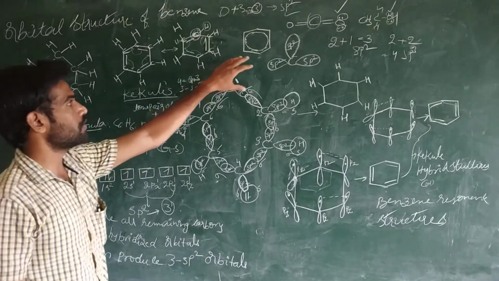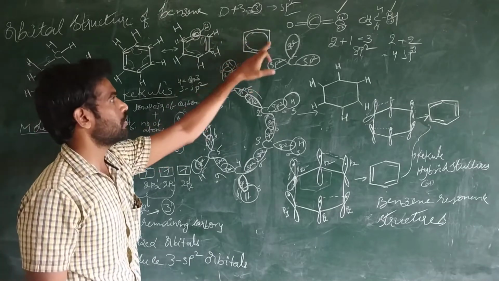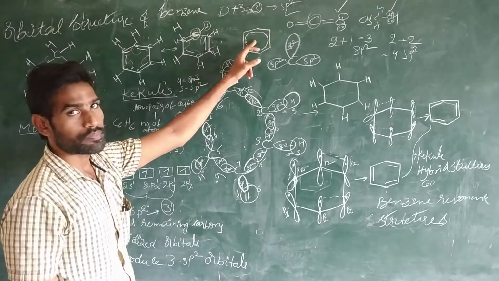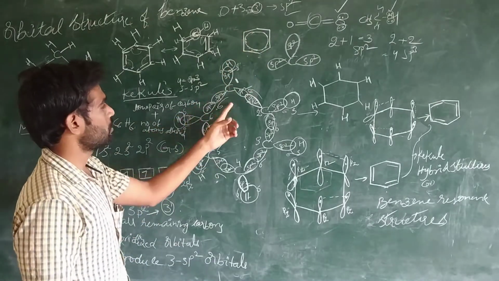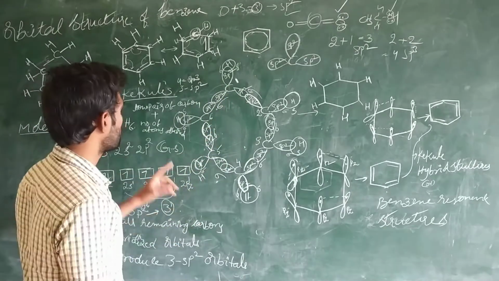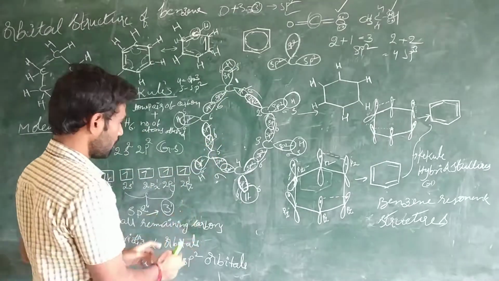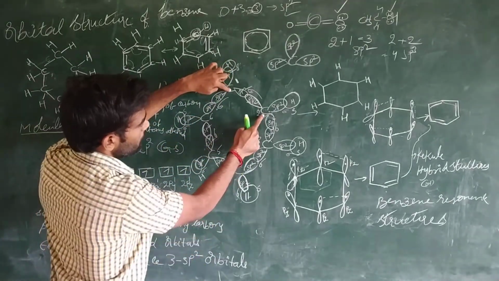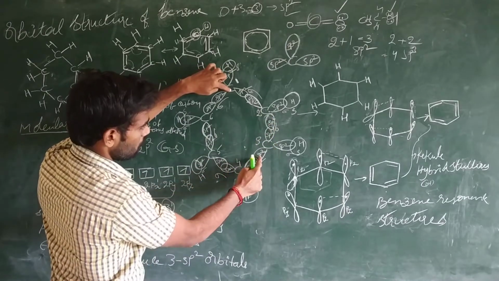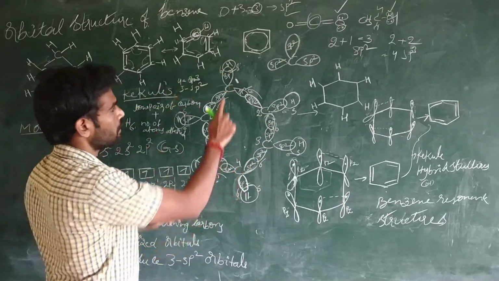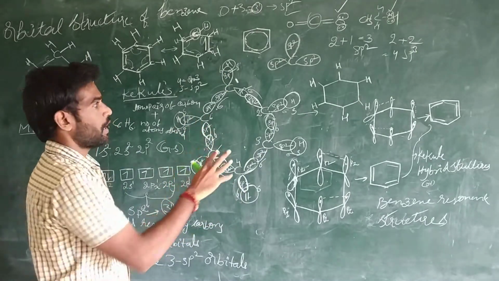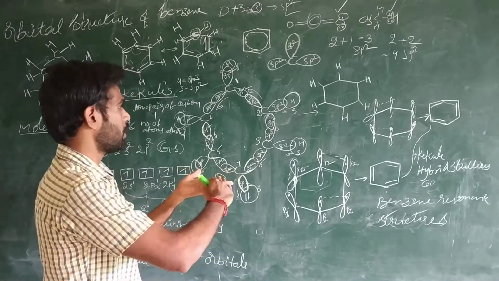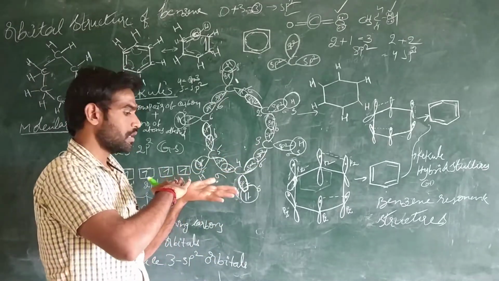In this case, benzene is a molecule. We are saying this whole thing is one molecule, benzene, because it is a group of atoms. So benzene is a molecule. In benzene, the carbon atoms are undergoing sp2 hybridization based on this formula. Each carbon atom is producing 3 sp2 hybridized orbitals. This 3 is for this carbon, and this carbon is 1, 2, 3, and this carbon 1, 2, 3, and this carbon 1, 2, 3. Like that, every carbon atom produces 3 sp2 orbitals, and they are undergoing overlapping. They are in the same plane. The 6 carbon atoms and 6 hydrogen atoms are in the same plane.